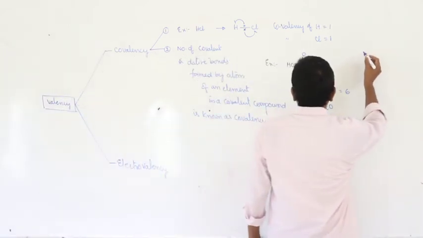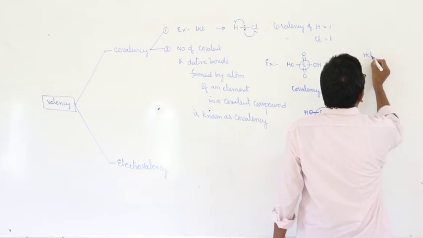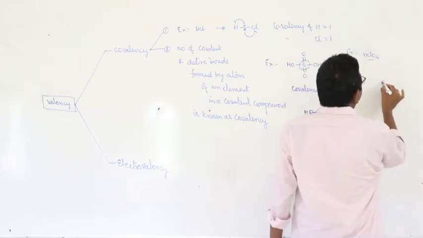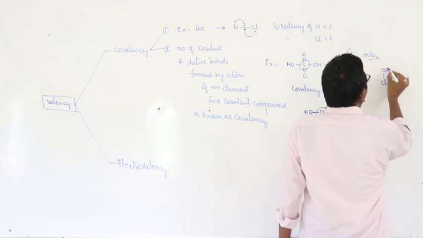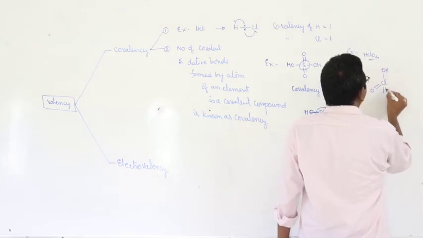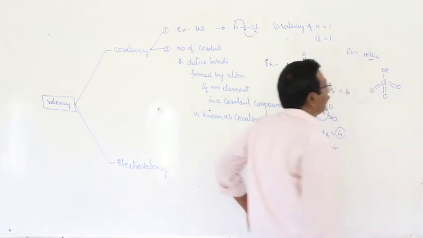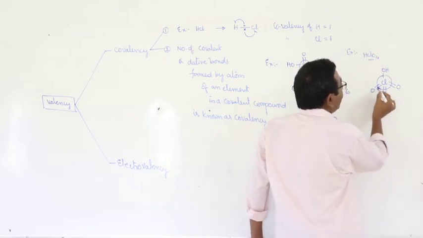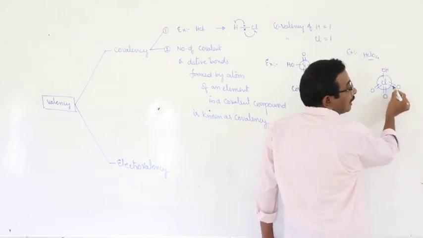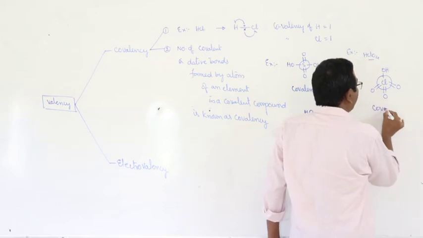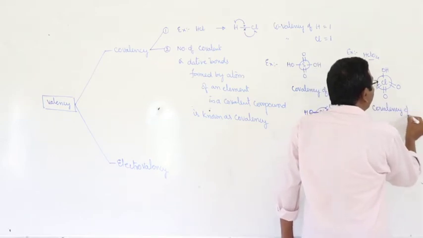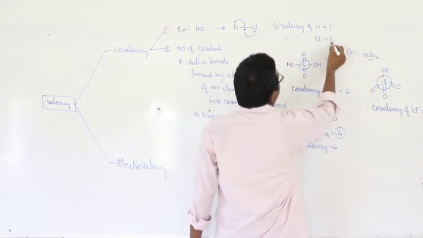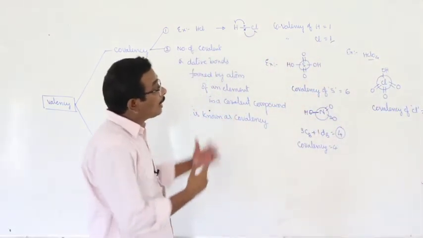Next, another example, perchloric acid. What is the covalency of chlorine in perchloric acid? 2 plus 2 plus 2, 6. 6 plus 1, 7. Therefore, the covalency of chlorine in perchloric acid is equal to 7, but here only 1. What is the meaning of that?